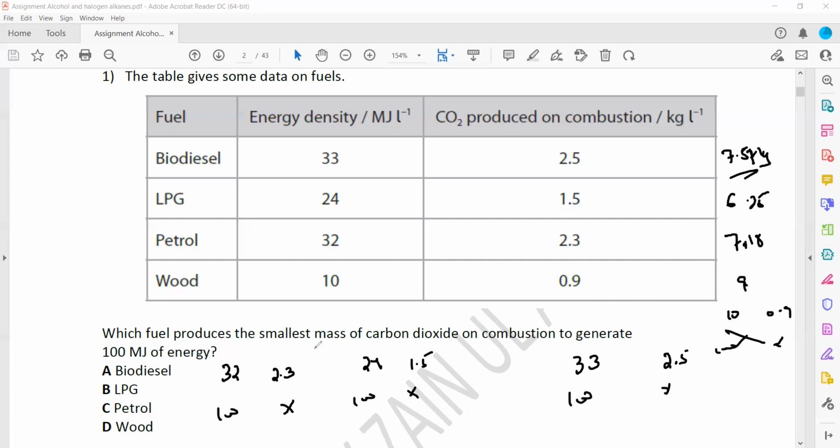The question is, which produces the smallest mass of carbon dioxide? When we check the options, it matches with LPG, so B will be the right answer. When you burn LPG, it produces the smallest amount of carbon dioxide to produce 100 megajoules of energy.